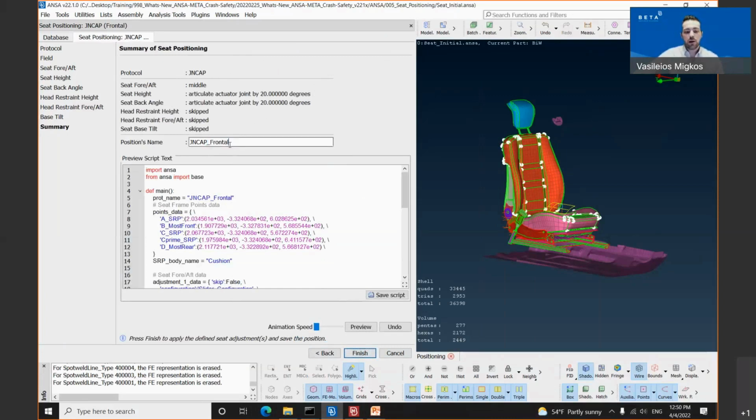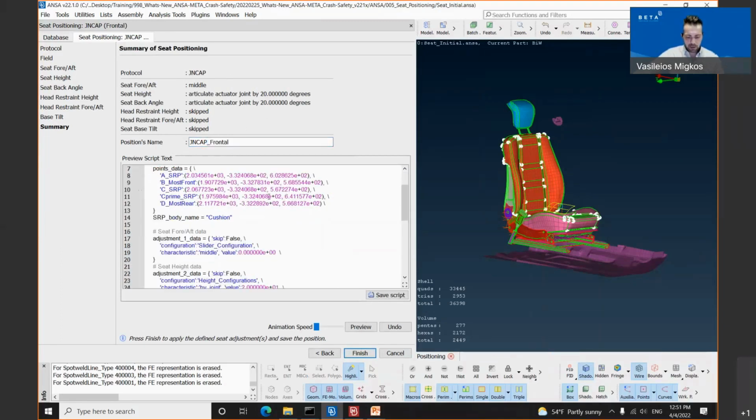The reason why the underscore frontal appears is that we have a Japan NCAP positioning protocol supported also for the side impact. Below this positioning name, we have the preview of the script, and there is a button Save Script where the user is able to save also the script. Apart from these, we have also still the animation speed bar, the preview button, and the undo button.